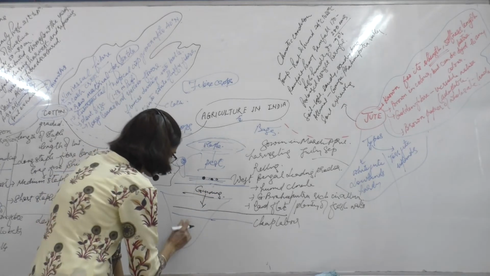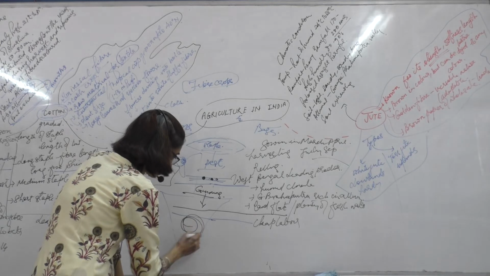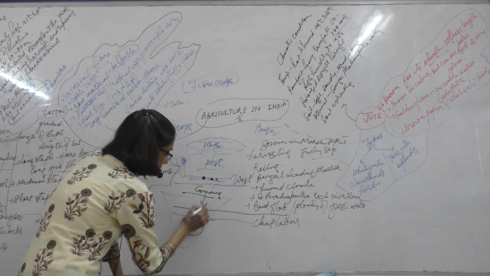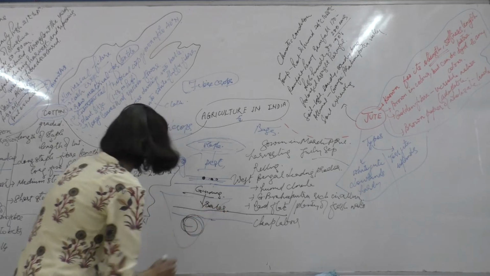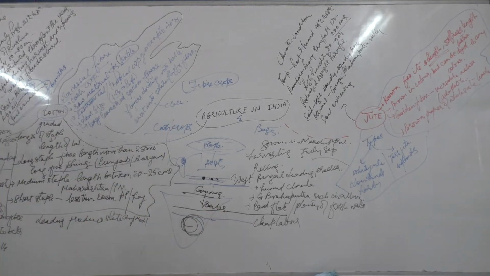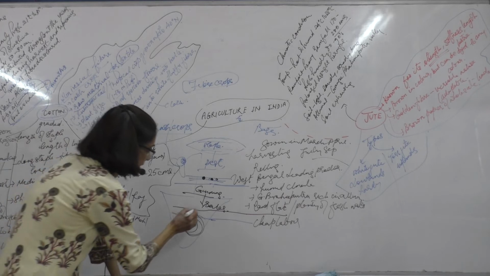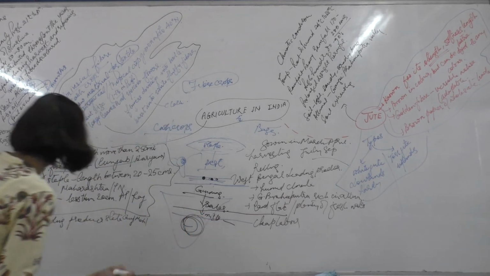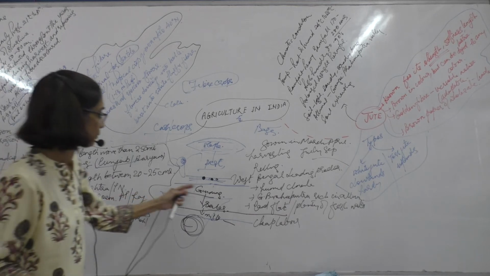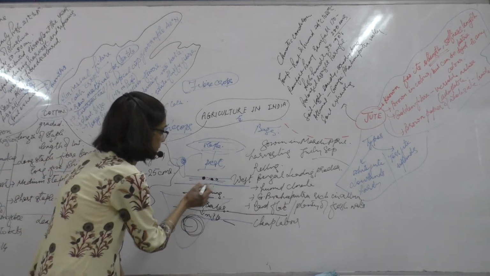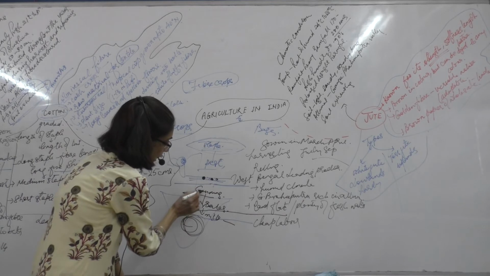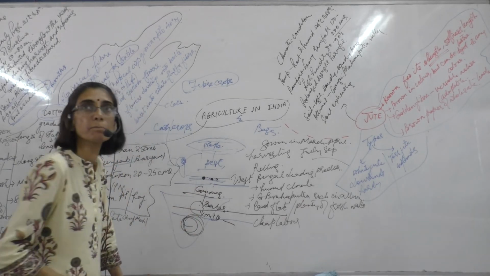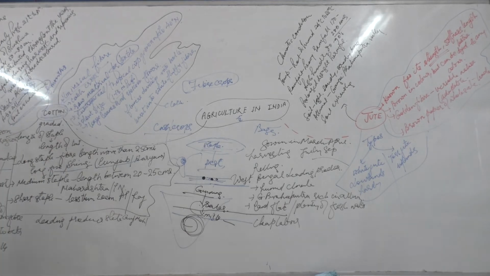So we call it converting them into bales. And after it has been converted into bales, it is sent to the mills for further making of the cloth. So harvesting and ginning. After ginning it is converted into bales, from where it is sent to the mills for the manufacture of the cloth.